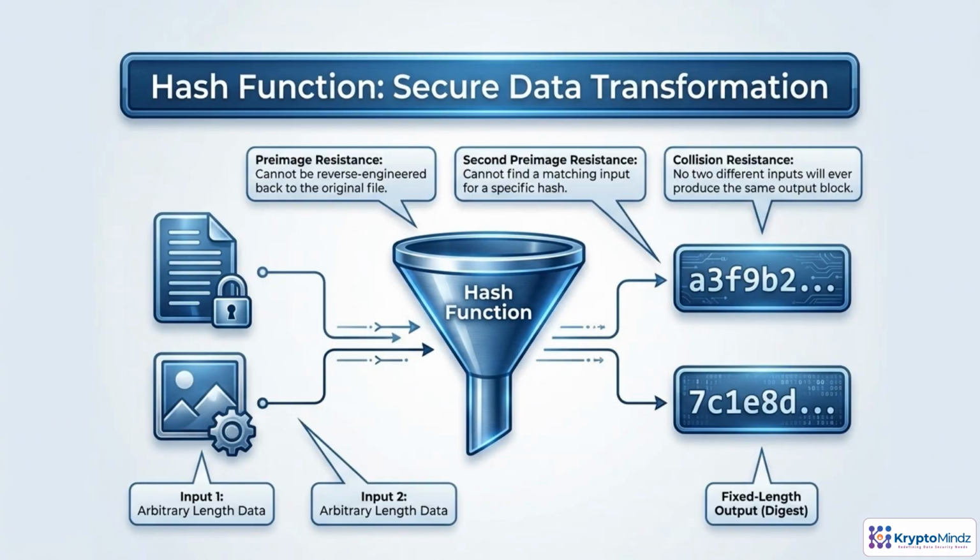A hash function takes any kind of data and deterministically squeezes it into a short, fixed-length fingerprint called a digest. Good cryptographic hashes have three key properties. Preimage resistance means that given a hash, you can't feasibly recover the original input. Second preimage resistance means that given one input, you can't find a different input with the same hash. Collision resistance goes further. It should be computationally infeasible to find any two different inputs that produce the same hash.